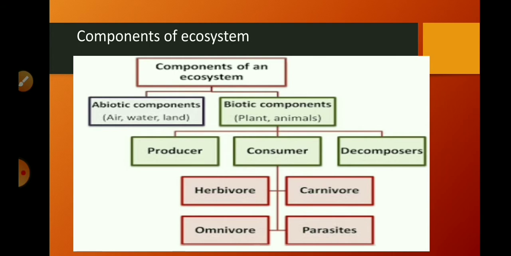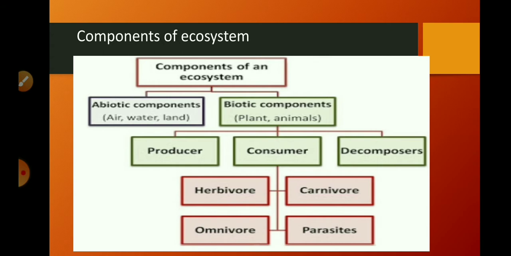The animals which feed on primary carnivores are called secondary carnivores, or we can also call them third order consumers. The first order consumer is the producer, the second order consumer is the primary carnivore, and the third order consumer is the secondary carnivore. We can take examples such as owl and tiger. Carnivores which are not preyed upon or eaten further are called top carnivores. For example, lion and eagle are top carnivores.